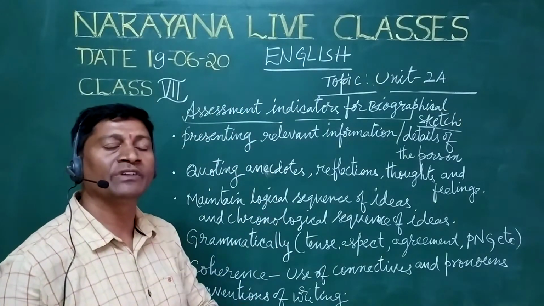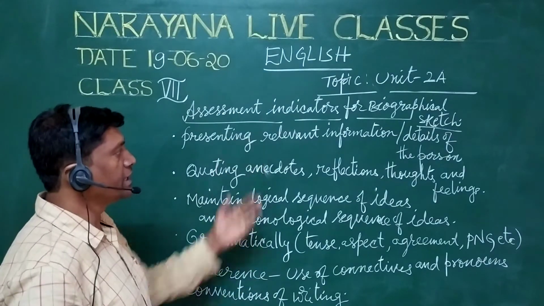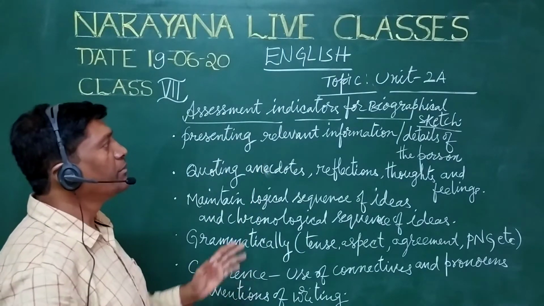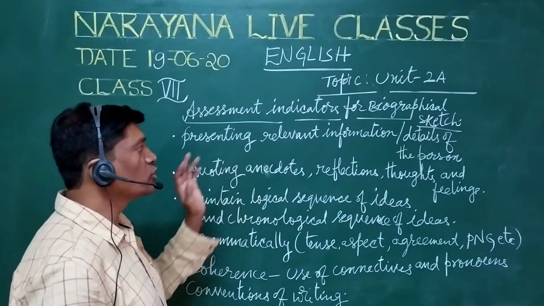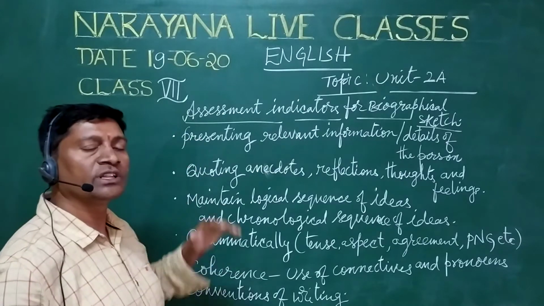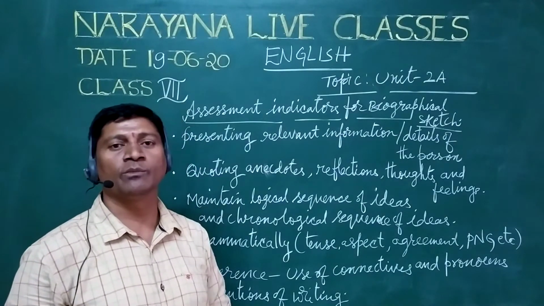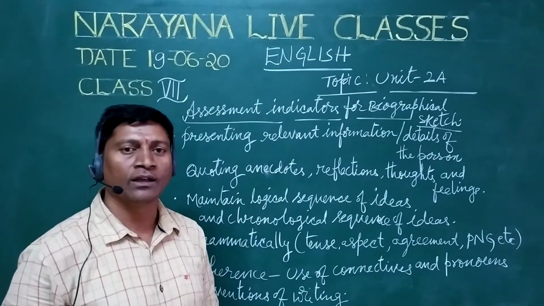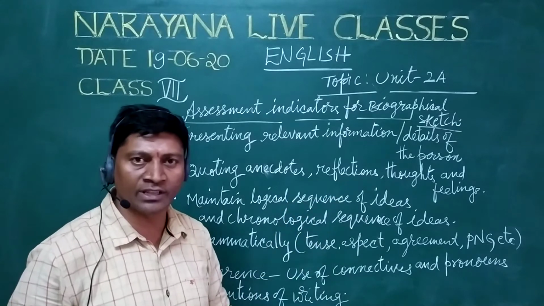They have given it in the form of hints. Actually, it should be given in tabular form, but no problem. We have to collect whatever information is given in the question paper and write the complete information. And one more thing, students, you have to remember that if you know any extra information about that person, you have to include that, apart from the information given in the question paper.